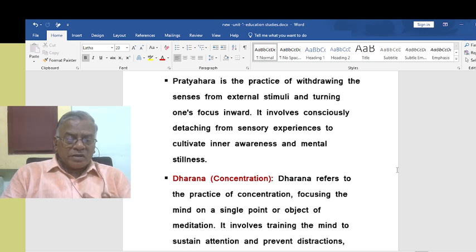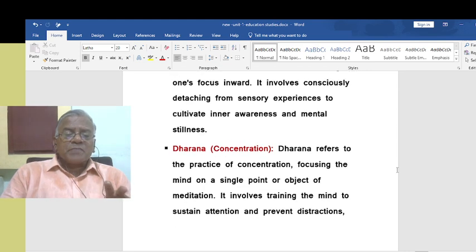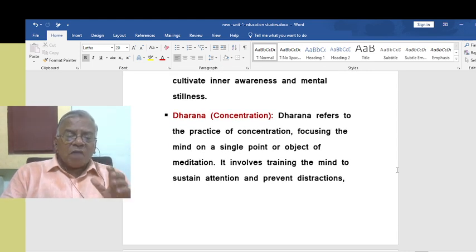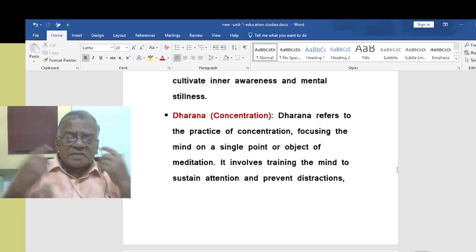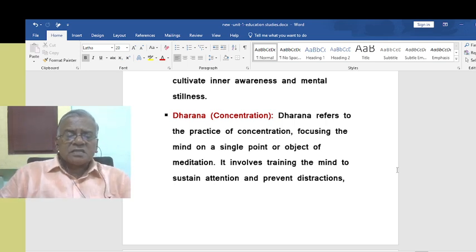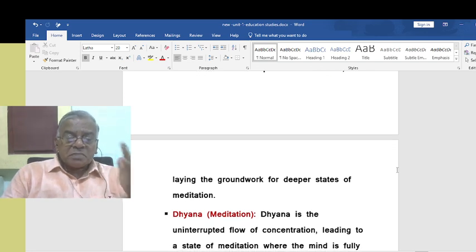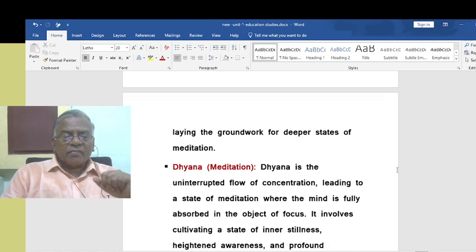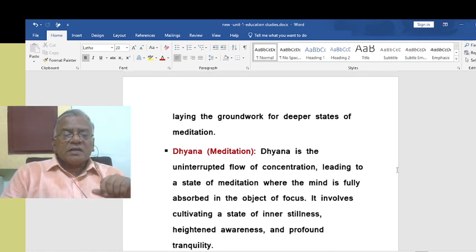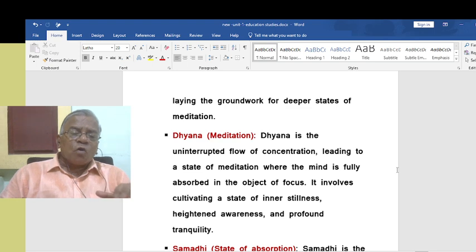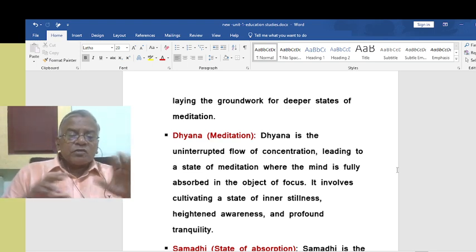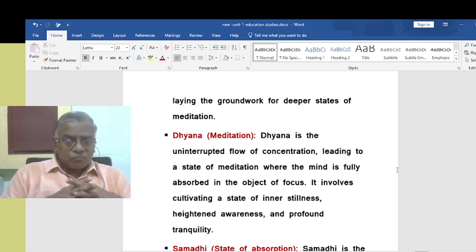Then the next limb of yoga is Dharana, that is concentration. Dharana refers to the practice of concentration, focusing the mind on a single point or object of meditation. It involves training the mind to sustain attention and prevent distractions, laying the groundwork for deeper states of meditation. Then dhyana, meditation. Dhyana is the uninterrupted flow of concentration, leading to a state of meditation where the mind is fully absorbed in the object of focus.